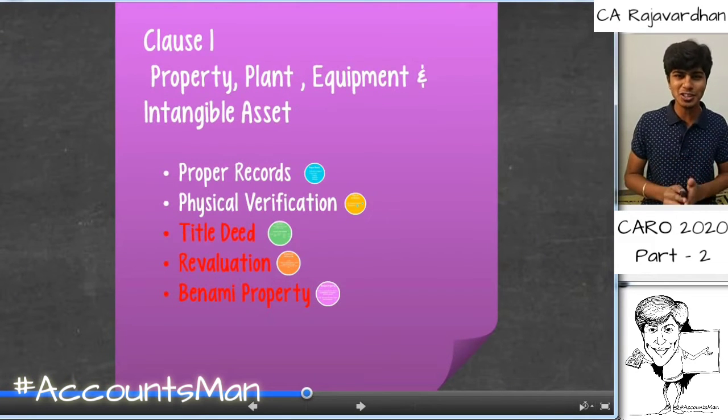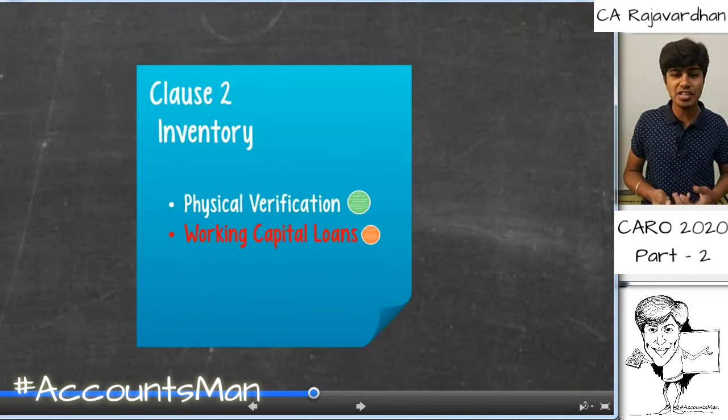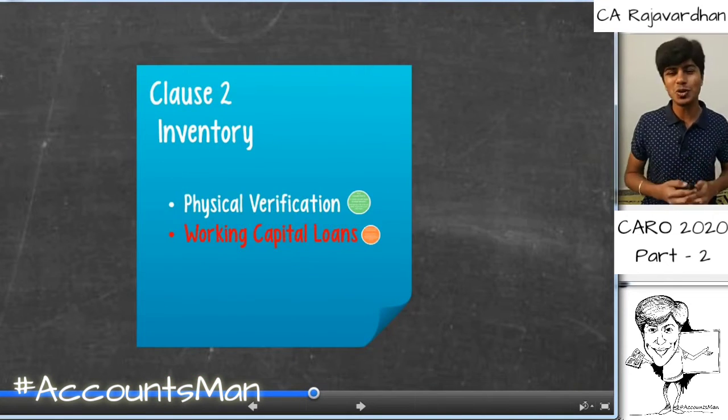So right now I'll just rush to the second clause. Clause 1 is one of the very big clauses in our entire CARO. So other clauses will run a little faster than what we just took now. The second clause that we have is regarding inventory. Accounting Standard 2 also talks about inventory.